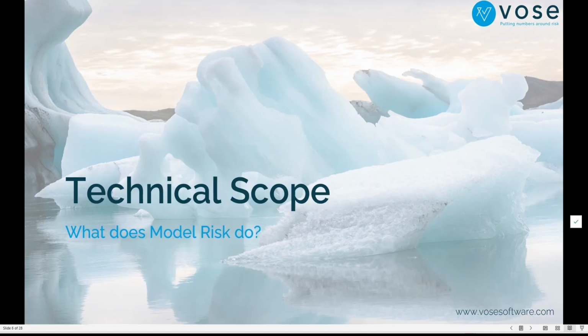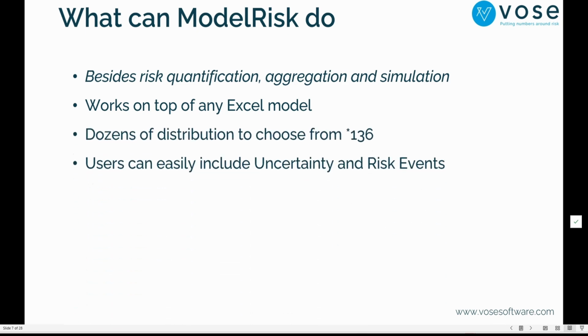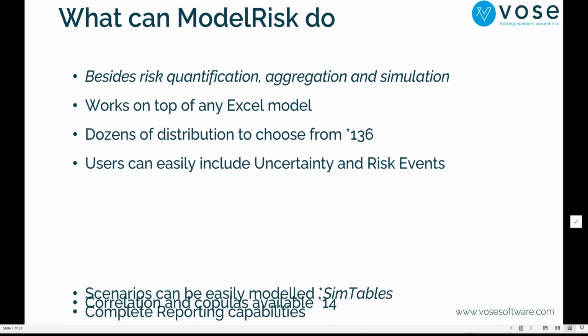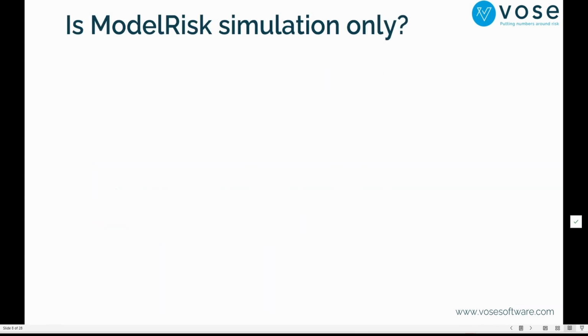Now, a little bit of what ModelRisk does. One, of course, besides the risk quantification, simulation, and aggregation, it works on top of any Excel model with more than 100 distributions. That means that it could be used by beginners or it could be used by very advanced users. Users can easily include uncertainty and risk events. You can generate scenarios, like for advanced sensitivity analysis, using what we call Vose sim tables. You can use correlation and copulas, more than 14 available. And there's also complete reporting capabilities, both on the worksheet and with generated files like PDFs and Excel sheets.